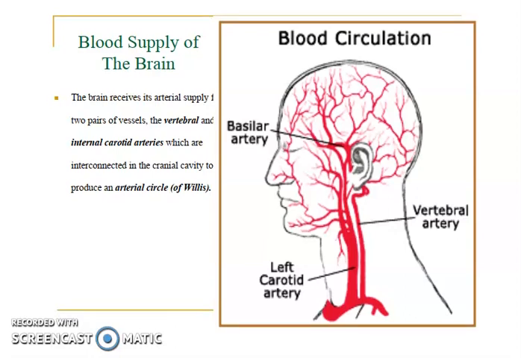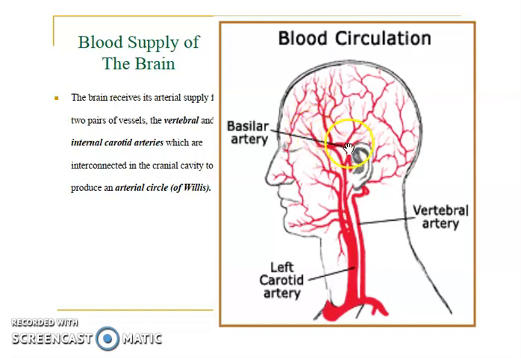The brain is supplied by the pair of vertebral arteries as well as the internal carotid arteries, which is shown here. The vertebral arteries, going from the back side, unite at the lower border of the pons to form the basilar artery, which ascends in the midline of the ventral surface of the pons and at the upper border terminates by dividing into the right and left posterior cerebral arteries, whereas the internal carotid artery ends in the region of the anterior perforated substance by dividing into the large middle cerebral artery and the small anterior cerebral artery.